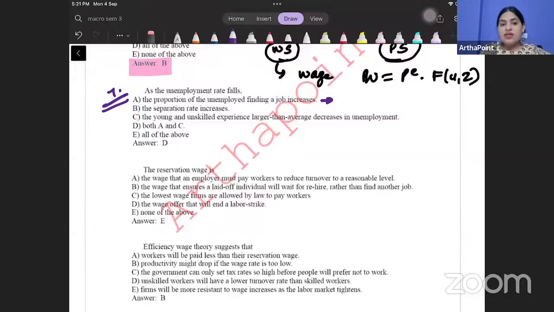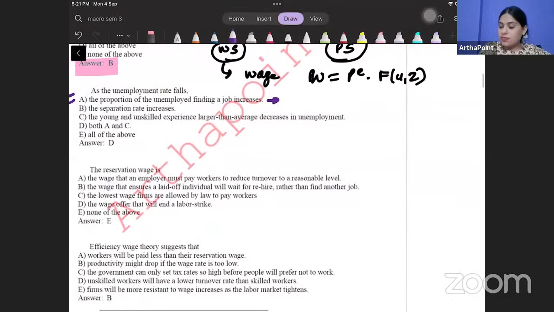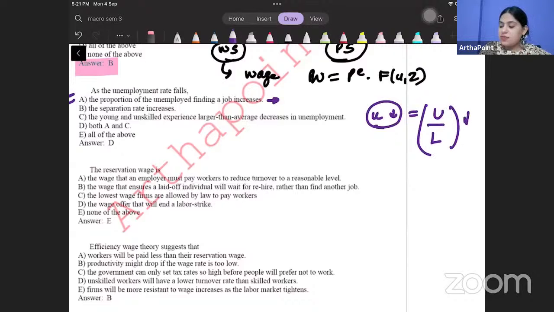देखो, when unemployment rate is falling, what is unemployment rate? Number of people unemployed divided by labor force. So if this is falling, that means this is falling. कम लोग जॉब ढूंढ रहे होंगे क्योंकि लोगों को जॉब मिल रही है. Less people will be looking out for a job because people are already finding a job. So this is correct. जिन अनएम्प्लॉयड को जॉब मिल रही है, that will increase. लोगों को जॉब मिल रही है ना, so it will increase.